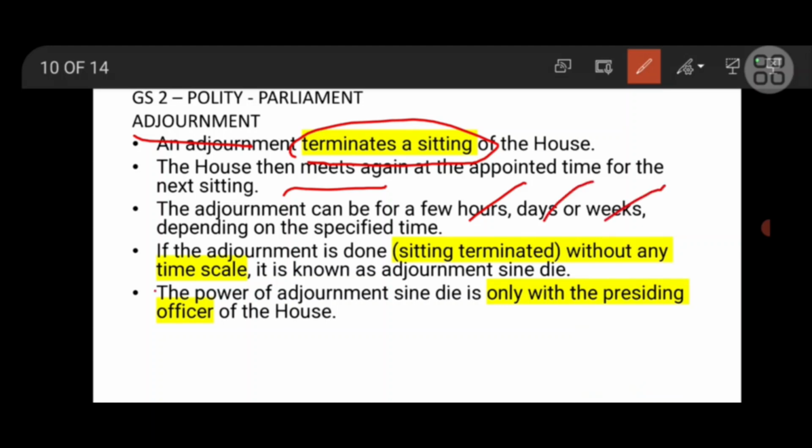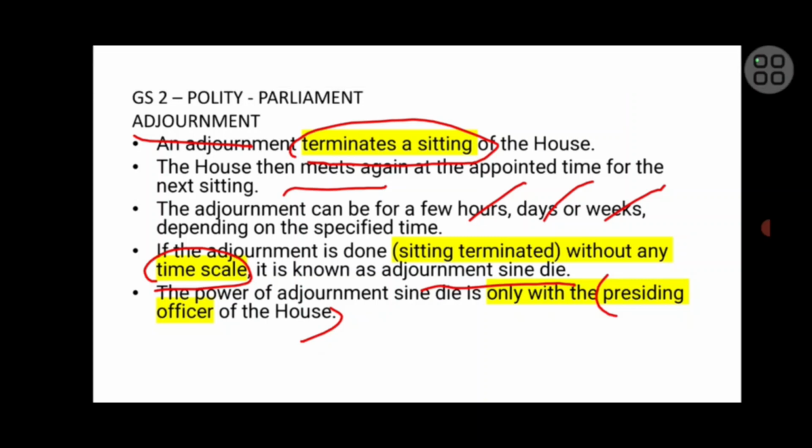If adjournment is done without fixing any time, it is called adjournment sine die. The power of adjournment lies only with the presiding officer: the Lok Sabha Speaker or Deputy Speaker, or the Rajya Sabha Chairman or Vice Chairman.